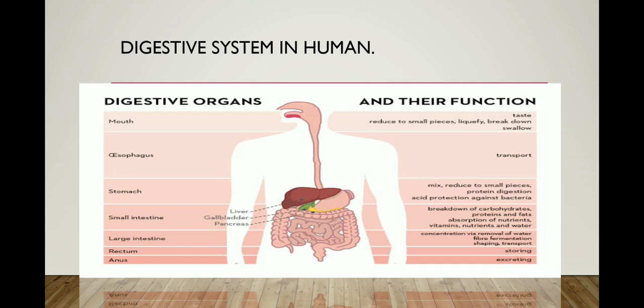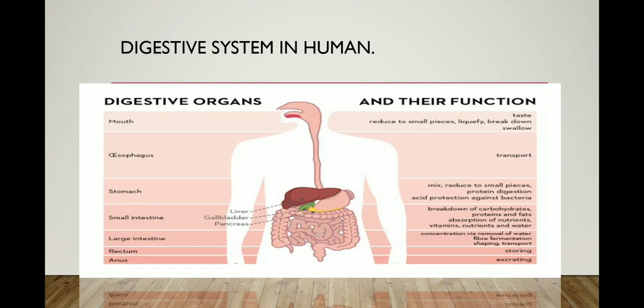Okay, we are now discussing the functions of the digestive organs. What is the function of the mouth? It is taste. The mouth also contains the tongue, and the tongue has taste buds for bitter taste, sweet taste and so on. So the mouth's function is taking the taste from your food, reducing it to small particles, liquefying, breaking down and swallowing.